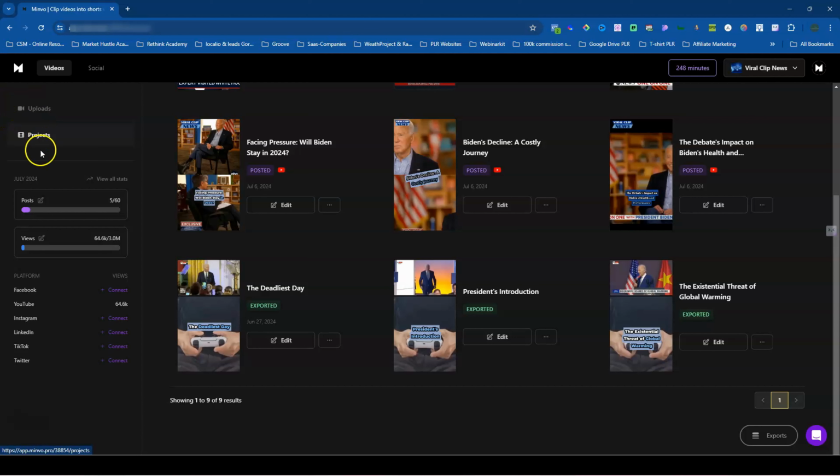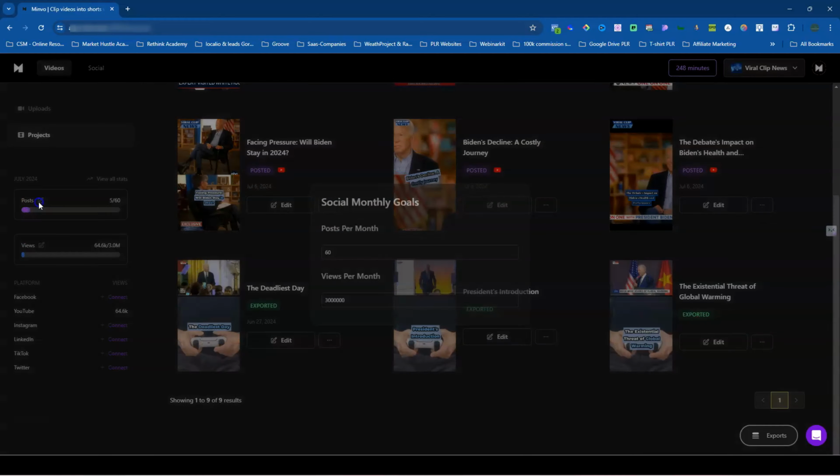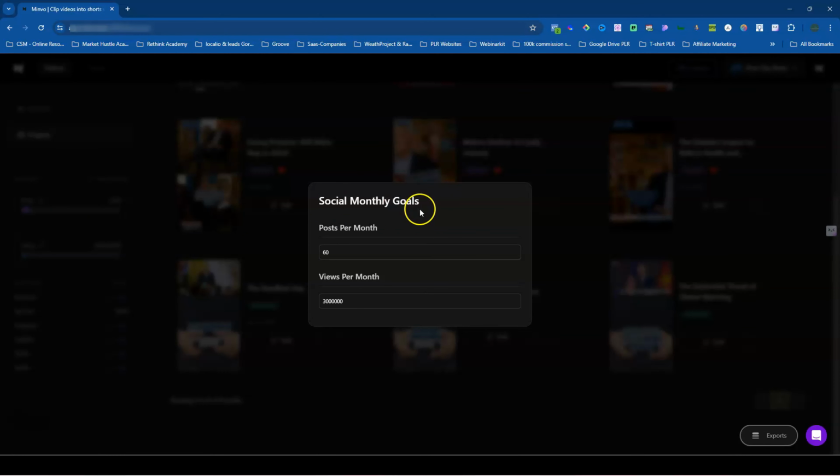Once we go back to the left-hand side, if we go a little further below, you'll be able to see your stats. You're able to choose how you want to utilize these stats. For example, if you come in here, you'll be able to choose your social monthly goal. So say you want to post 60 videos or clips per month, you'll be able to see that here, as well as your views per month. So you'll be able to choose the amount of views you want to get, and you'll be able to look at how that is going for your social channels, which is fantastic.